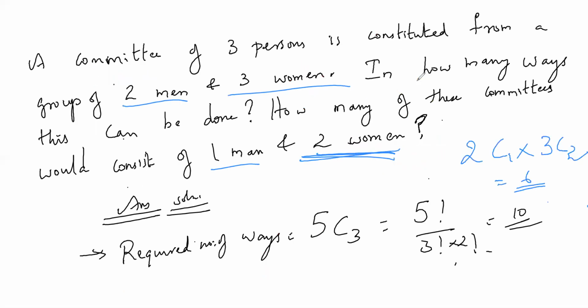Clear? So if I apply this basic principle here, what is 2C1? 2 by 1, that is 2. What is 3C2? It is the same as 3C1. So 2 into 3, 6. 5C3: 5 minus 3 is 2, so 5C2 is 5 into 4 by 1 into 2. So the answer is 10. Without doing any of these calculations, we can get the answer perfectly clear.